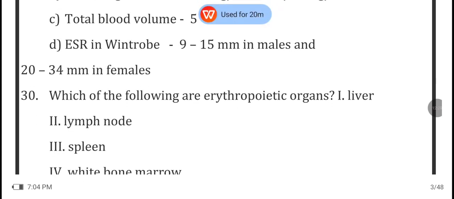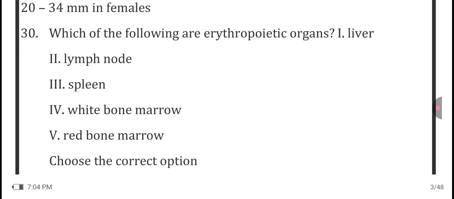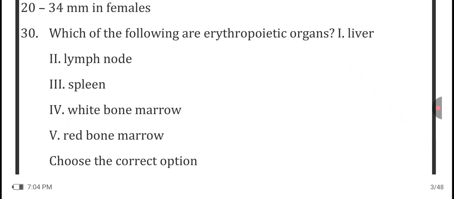Okay, the next question is, which of the following are the erythropoietic organs? Option A is liver. Okay, this is also an erythropoietic organ. Option 2 is lymph node. Option 3 is spleen. This is also erythropoietic. And then the red bone marrow. This is also erythropoietic. So the correct option is 1, 3 and 5.